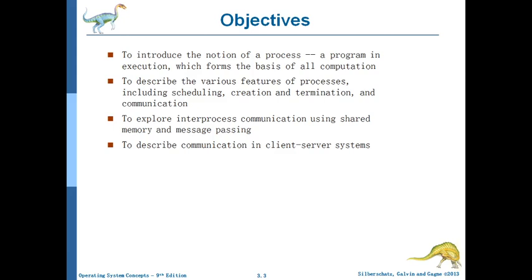Here we want to describe various features of a process. Scheduling information: if you have more than one process, how we are going to pick up each process is called scheduling. Process creation and termination: how a process terminates, whether normally or abnormally, and for what reasons. And inter-process communication: how one process communicates with another process.